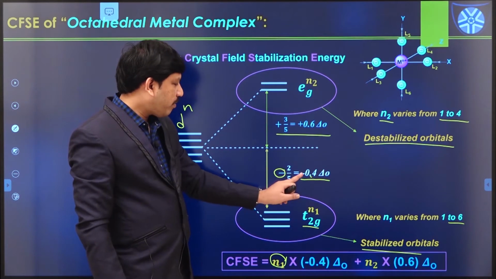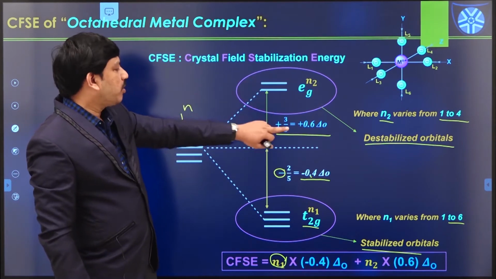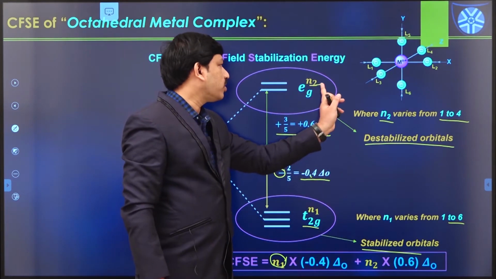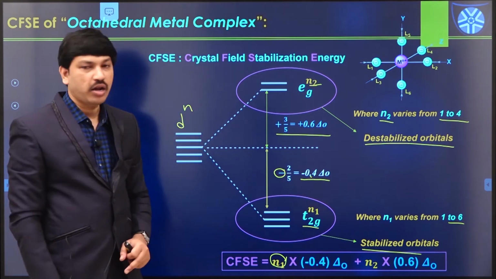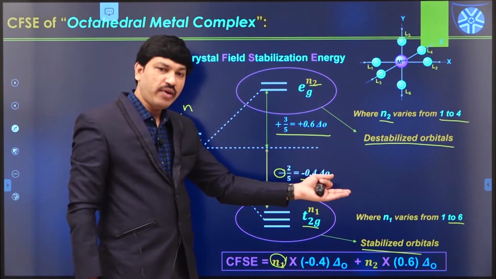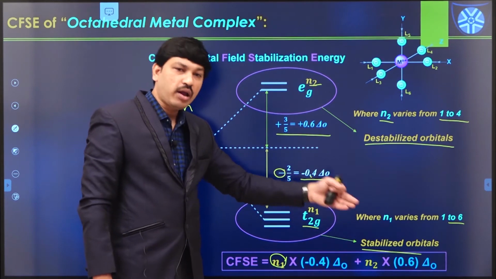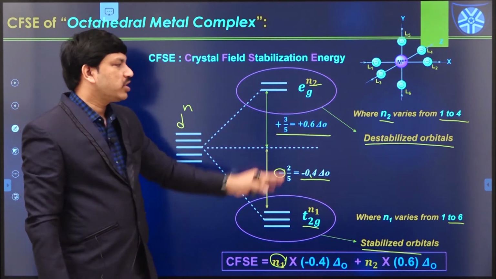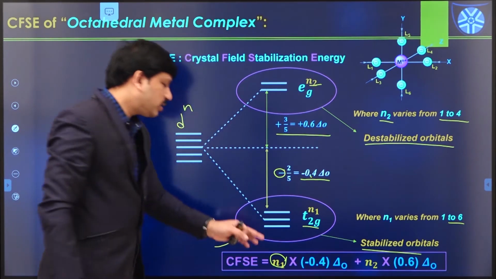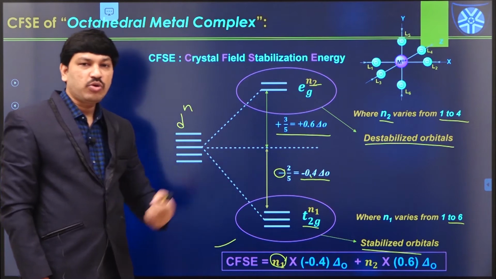So n1 into minus 0.4 delta naught, plus how much energy is increasing? Plus 0.6, n2 into 0.6 delta naught, where n2 means the number of electrons in eg orbitals. If we calculate this overall value and it is more negative, the entire complex is said to be more stabilized. If this value is 0 or more positive, then the complex is said to be unstable. So by using CFSE values of various complexes, we can predict the stability of the corresponding metal complex.